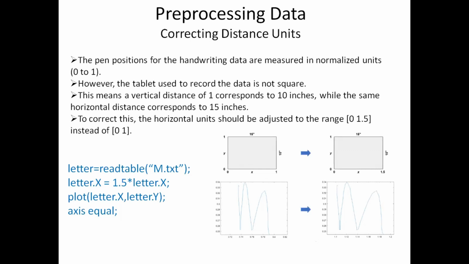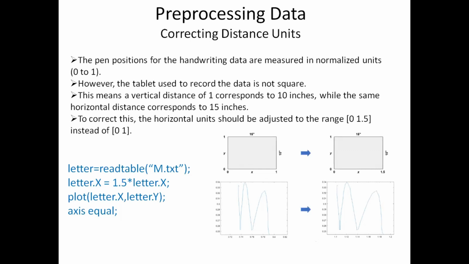But we have normalized both the X position and Y position in the range 0 to 1. That will give us some error because of the dimensions of the tab that we have used to record the data. So what we do here is based on the dimensions of the tab.